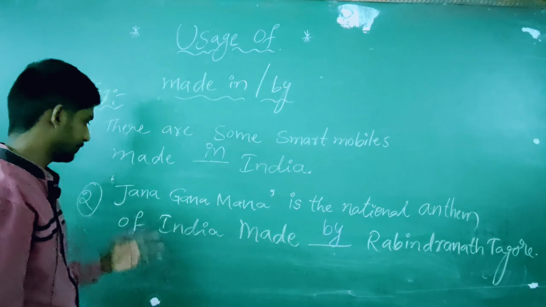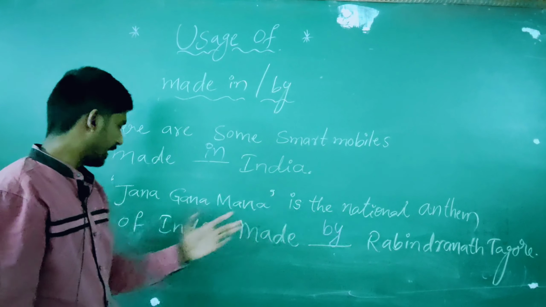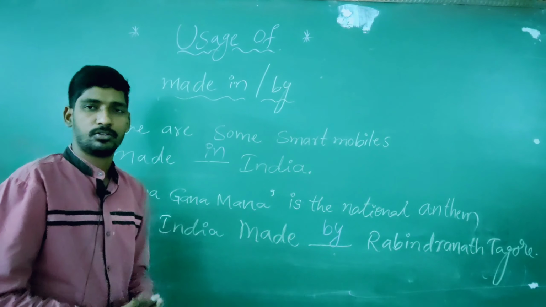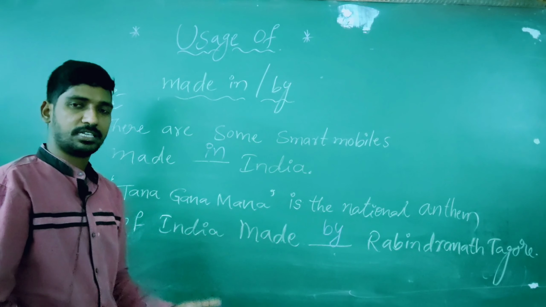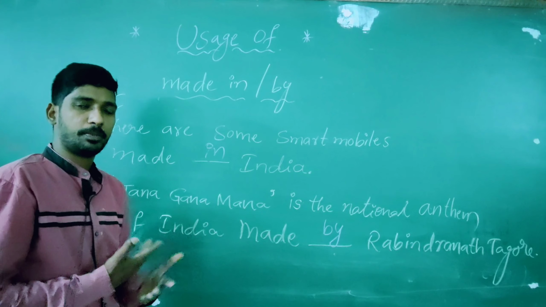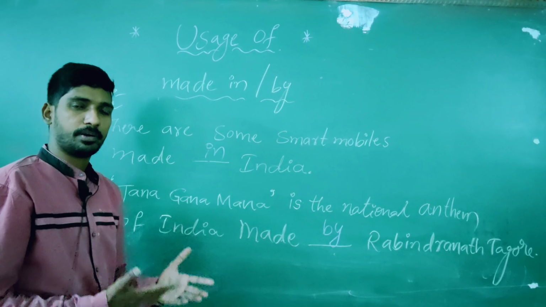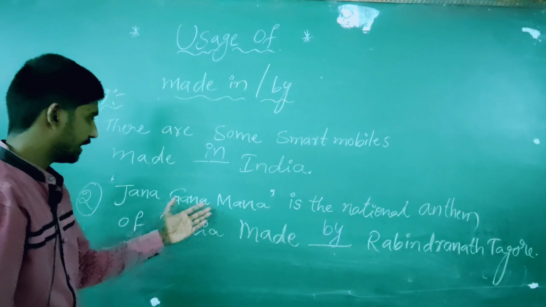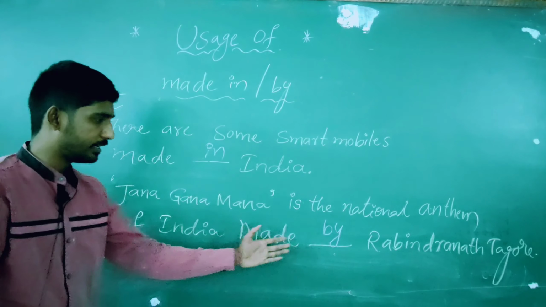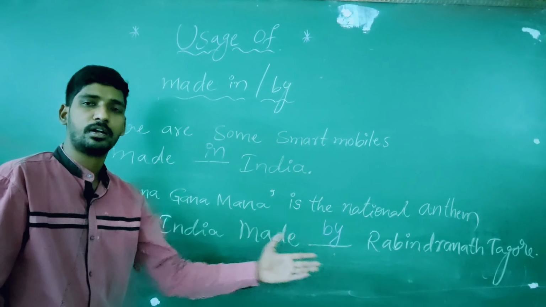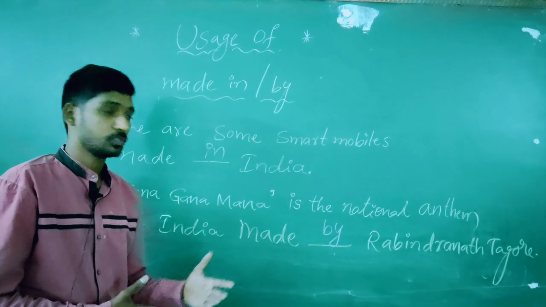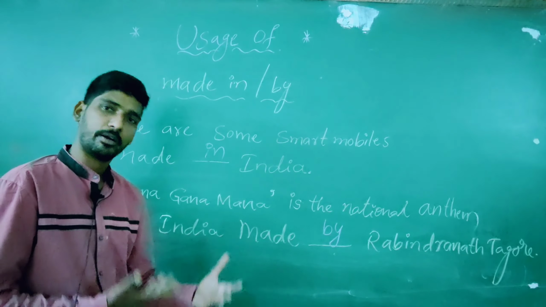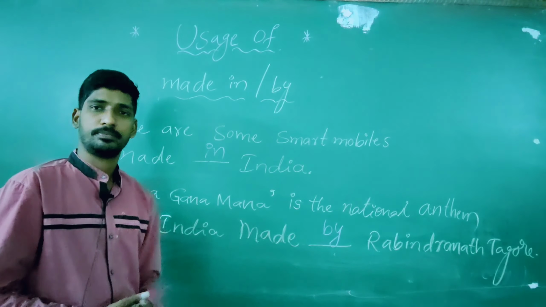And next, Jana Gana Mana is the national anthem of India, made by Rabindranath Tagore. As we said before, in refers to a place and by refers to a person or a company. It's the name of a person. So by Rabindranath Tagore, by a person or a company, you go with "by".